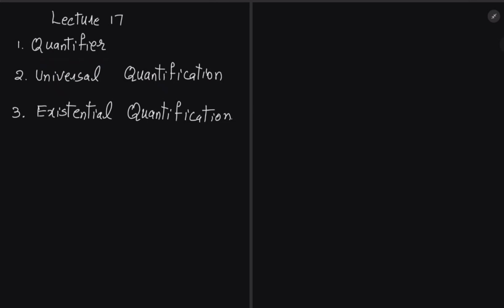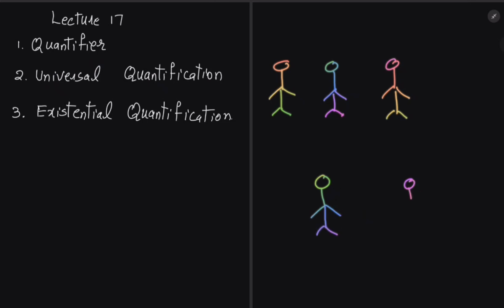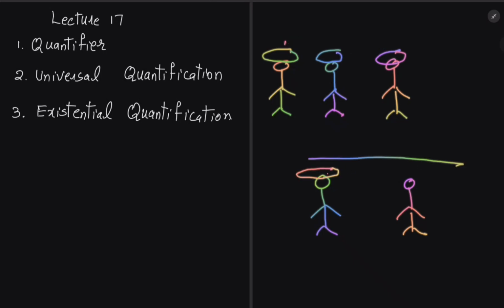Let me just start with some examples. Suppose we have 3 persons, and we have 2 persons in another group. All these persons have a hat. They are wearing a hat. This is a hat. It doesn't look like a hat, but it is a hat. And in another group, a different group, one of those persons has a hat. One of those persons is wearing a hat.